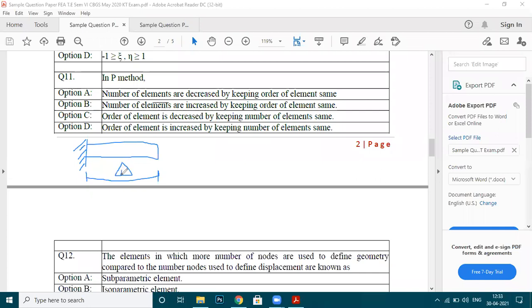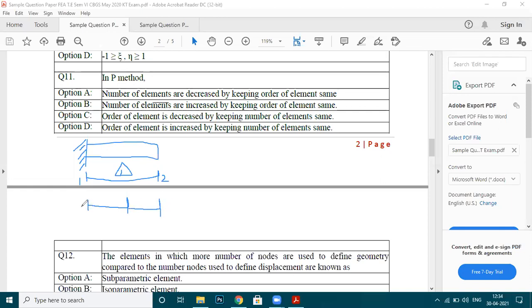Okay, this is element number 1 with two nodes 1 and 2. So this is the first method, with element 1 and 2. Now if I need to solve this problem by using the H method, what I will do is increase the number of elements. So instead of taking a single element, I will take two elements.